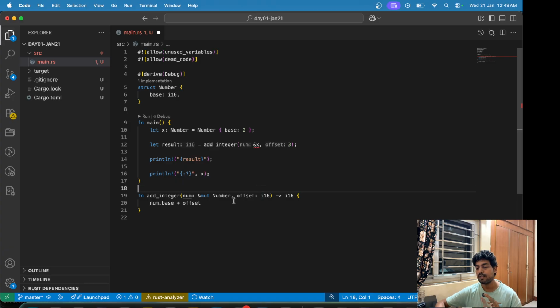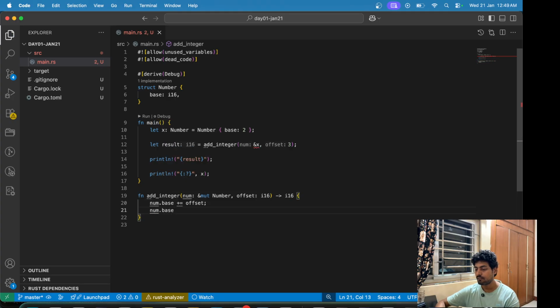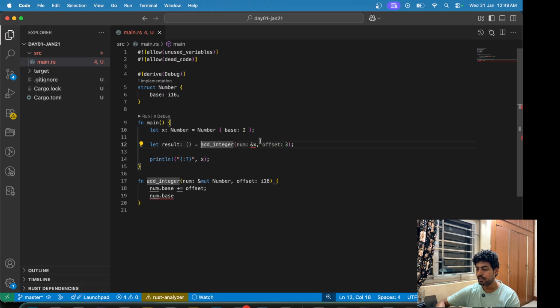So add integer. Now instead of doing this, what we can do is we won't even return a data type now. We are not returning anything, we are just calling this function add integer.